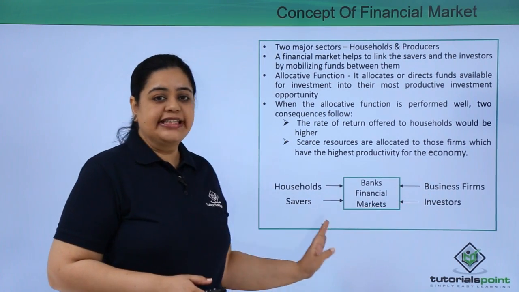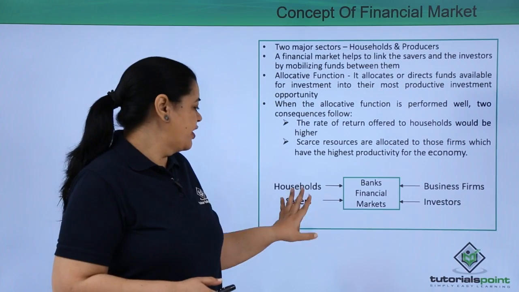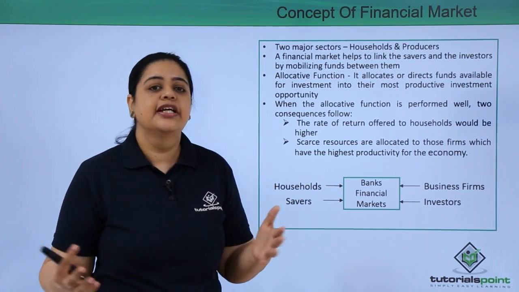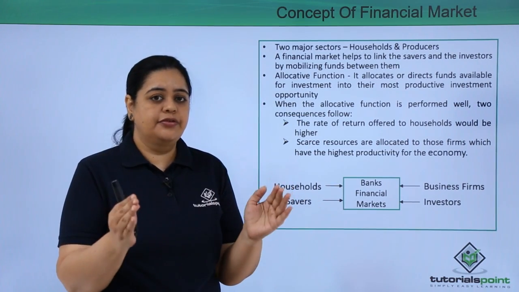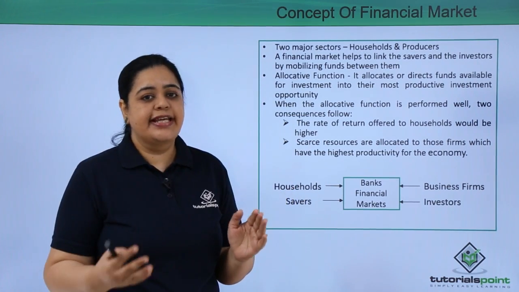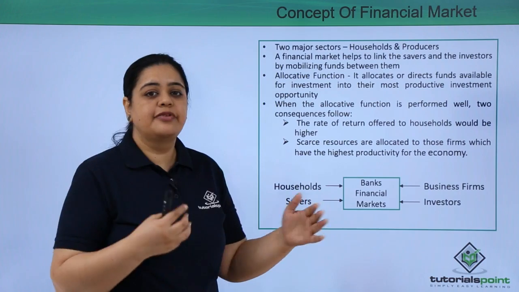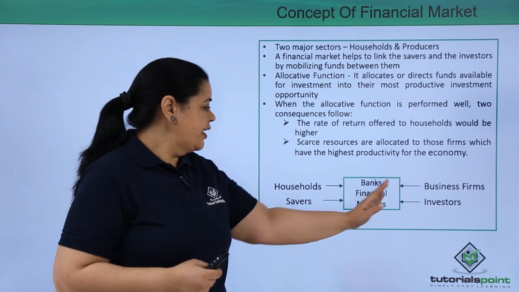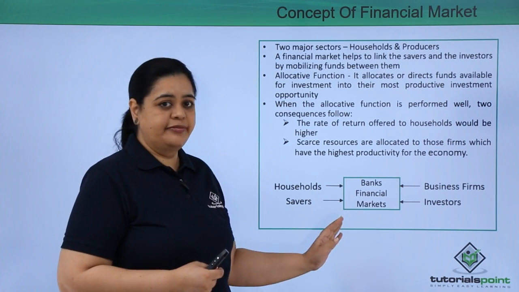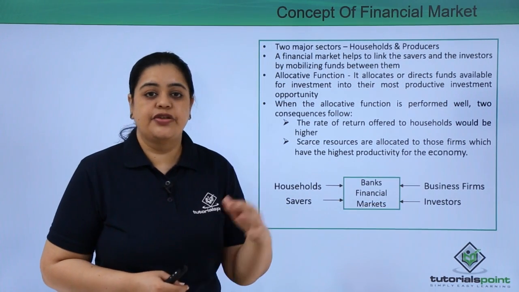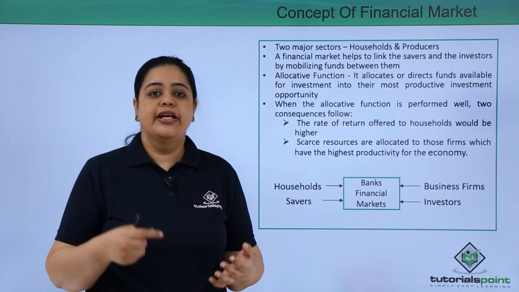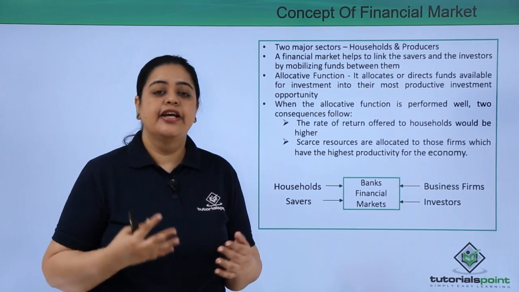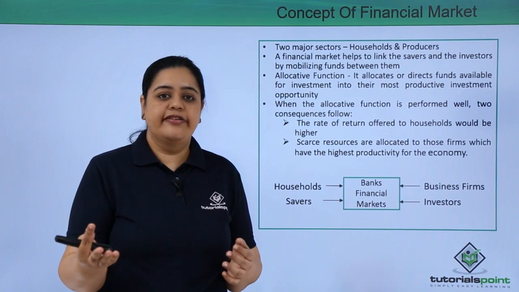If I have to see this in diagrammatic format, here we have the household, we have the savers. When I speak about households, I'm talking about total families and the savings they have. When I'm talking about savers, it's nothing but individuals who are saving money, so they would deposit the money into banks. If banks get the money and have extra, they would give it to businesses at a rate of interest.